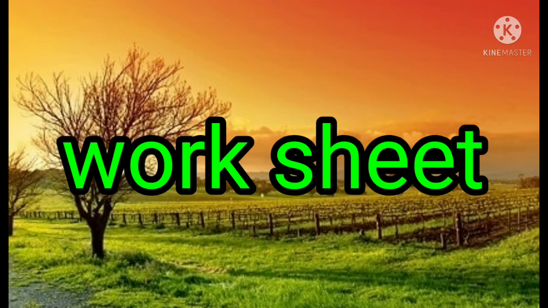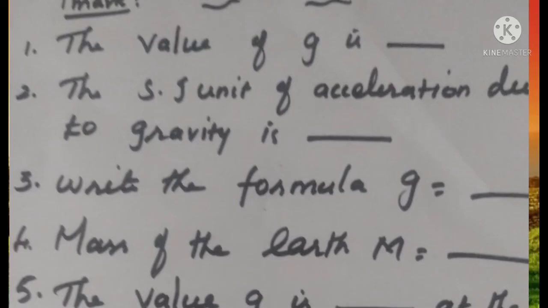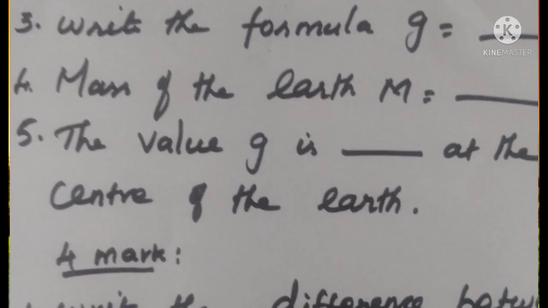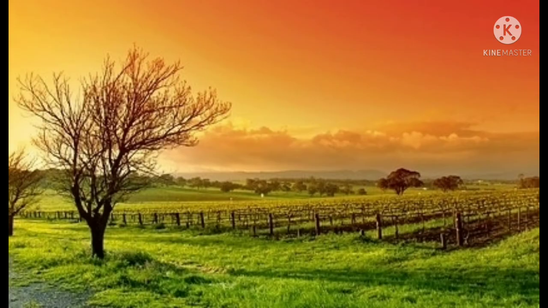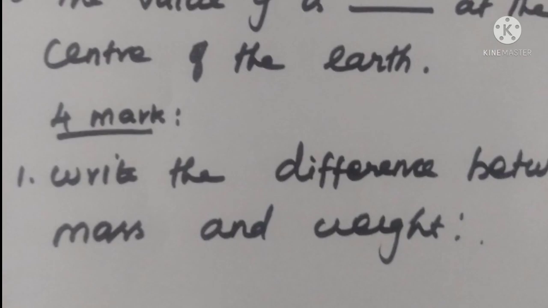Write some questions. First write the one word questions. The value of g is dash. Second question, the SI unit of acceleration due to gravity is dash. Third one, write the formula for g. Fourth question, mass of the earth M is equal to dash. And the fifth one, the value of g is dash at the center of the earth. The last question, 4 mark question, write the difference between mass and weight.